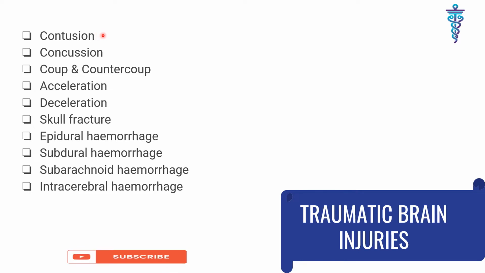Two types of contusion can be seen. Cerebral contusion, which can be assessed depending on which area of the cerebrum is involved. Then brainstem contusion results in unresponsiveness. Then concussion is jarring of the brain within the skull.